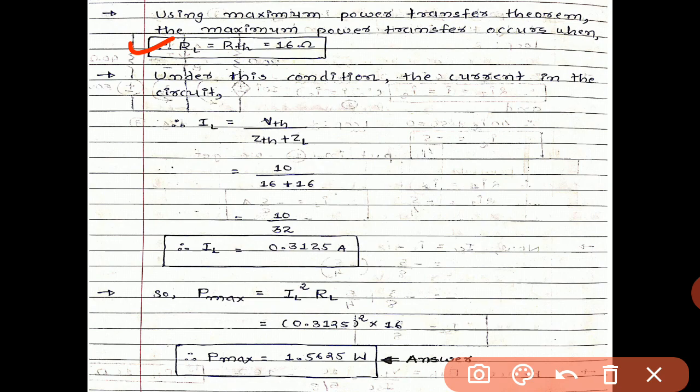So P maximum equals I square RL. So IL square multiplied by RL. So IL equals 0.3125 square multiplied by 16. So P maximum equals, we get 1.5625 watt. So this is our final answer for the maximum power transfer to the load in the DC circuit. So P maximum equals 1.5625 watt.